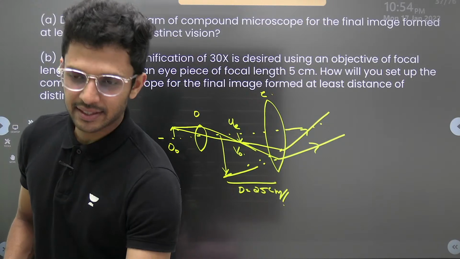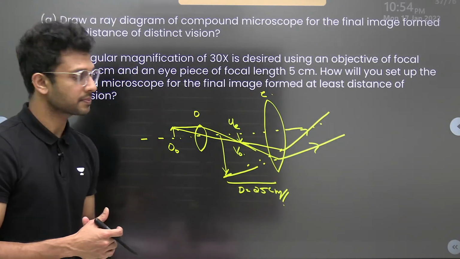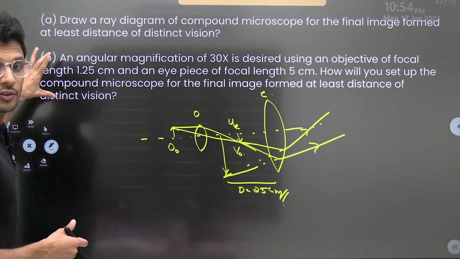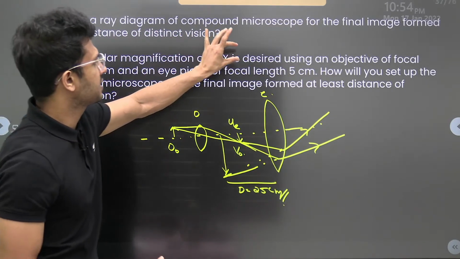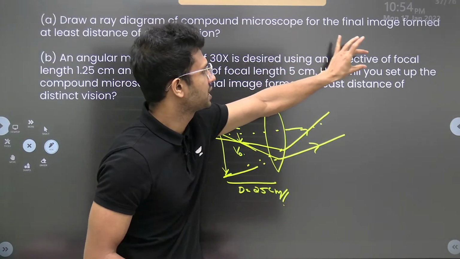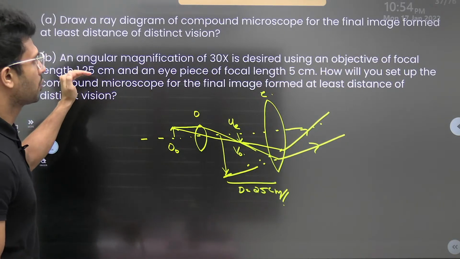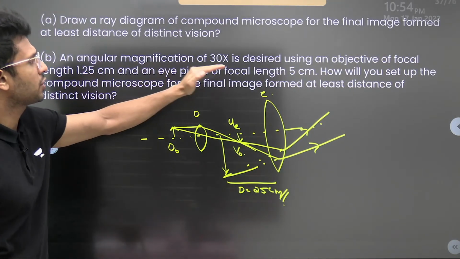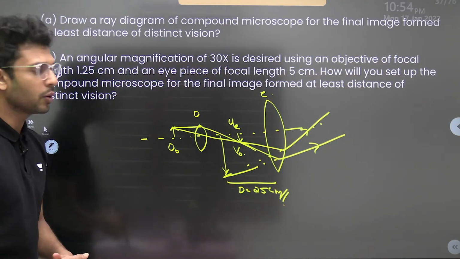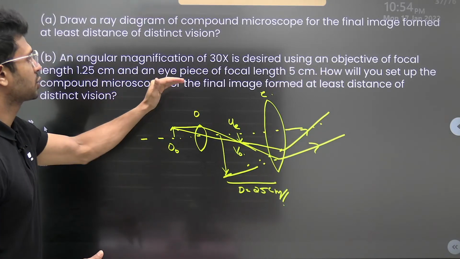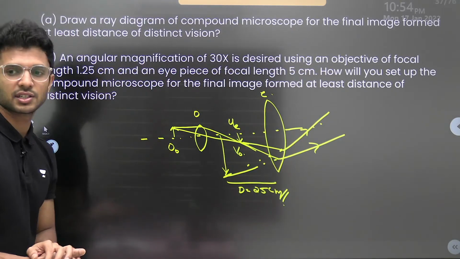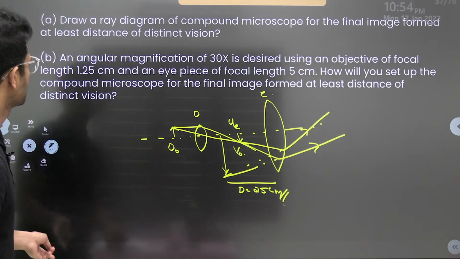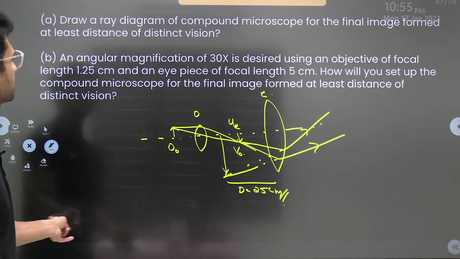So anyway, let's proceed further. We'll go for the B part of the question. What is it? An angular magnification of 30x is desired using an objective of focal length 1.25 and an eyepiece of 5 centimeter. How will you set up the compound microscope for the final image formed at least distance of distinct vision? Now we'll do this in next page.